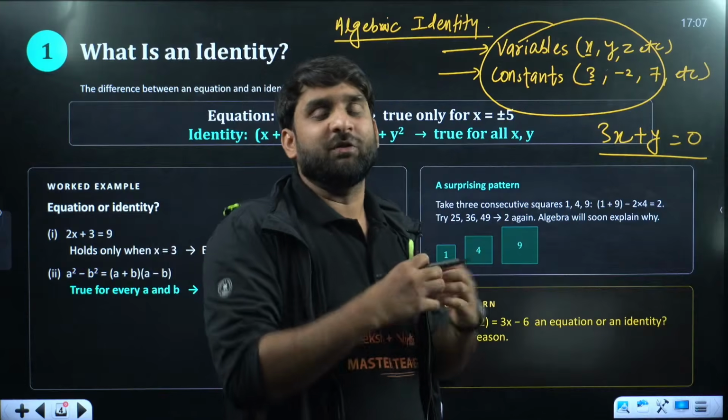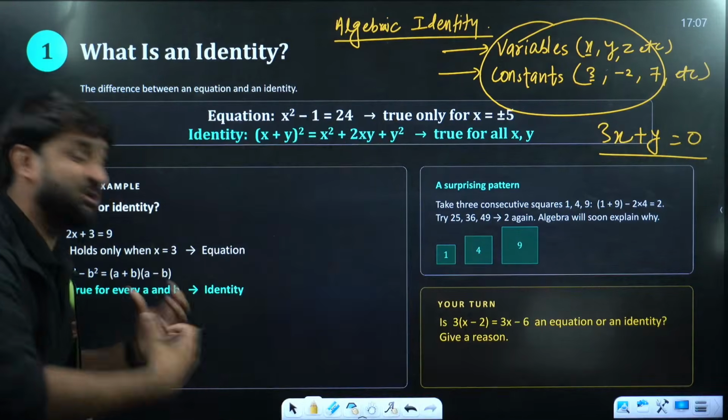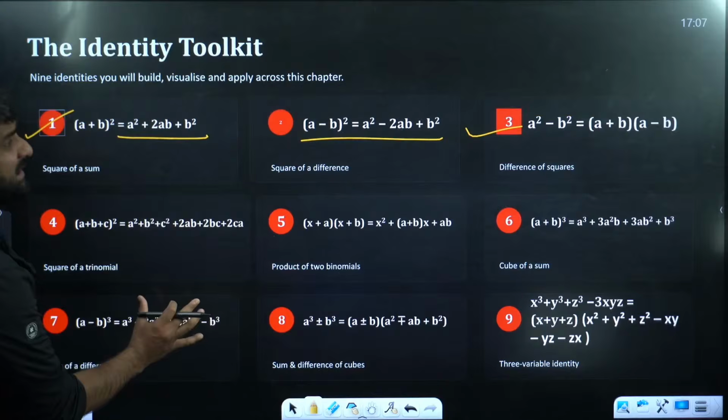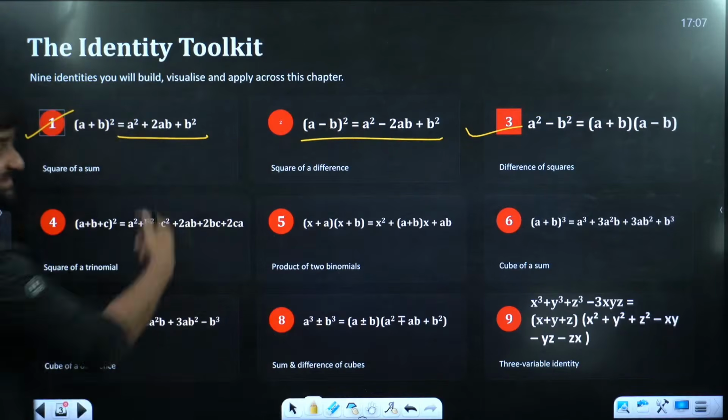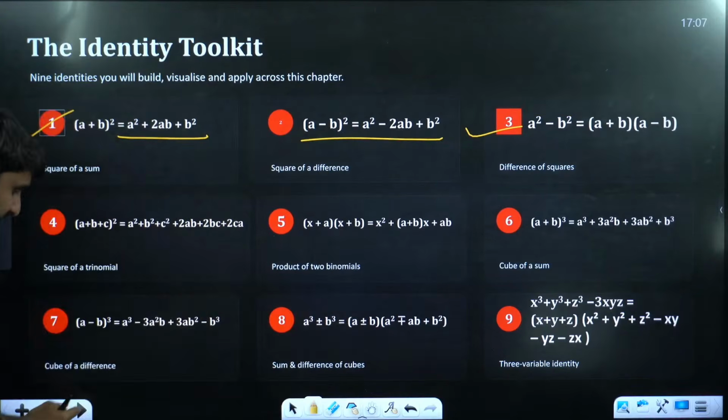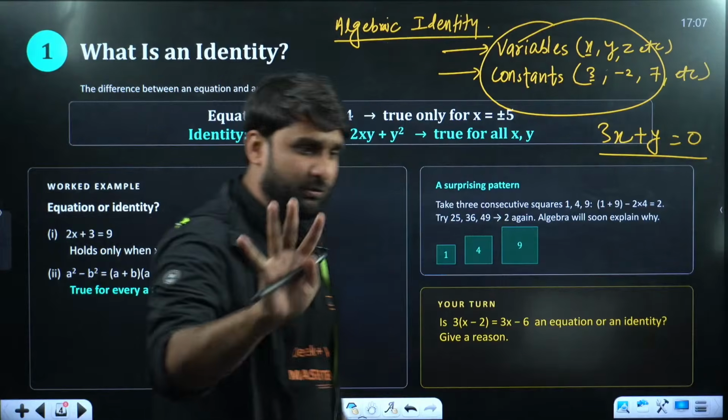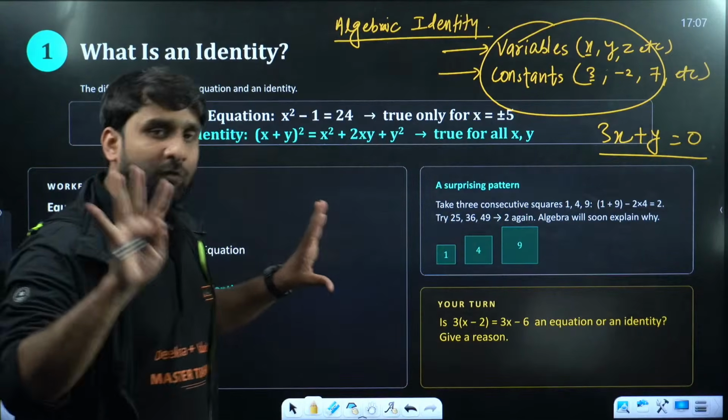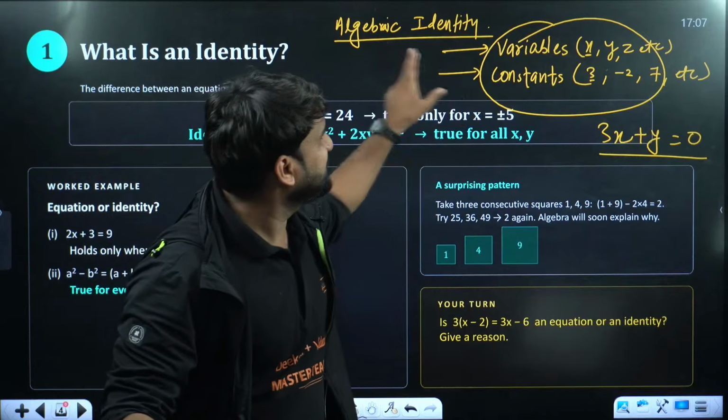And some equations have a special character, a special identity, and such special identities are called algebraic identities. We'll be talking about them later on, don't worry. Okay, so I hope this is clear to you all.